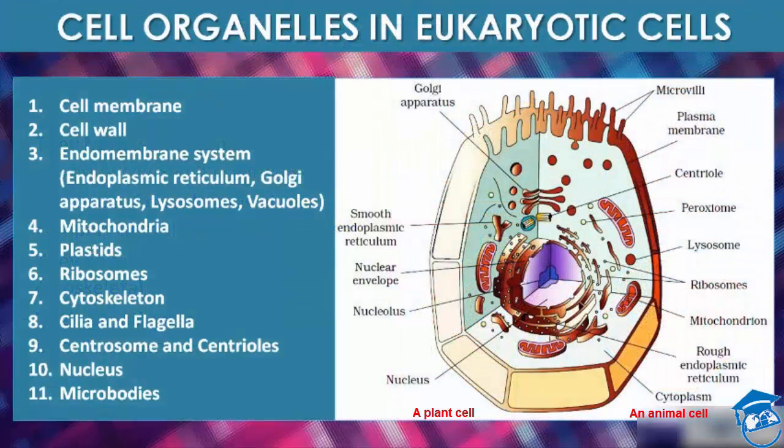Now, what are the cell organelles present in the eukaryotic cells, students? First is cell membrane, second is cell wall, third is the endomembrane system, that is endoplasmic reticulum, Golgi apparatus, lysosome and vacuole. Fourth is mitochondria, fifth is plastid, then ribosome, cytoskeleton, cilia and flagella, centrosome, centriole, nucleus and microbodies. So these 11 are the cell organelles present in eukaryotic cells, and they all are membrane bound.